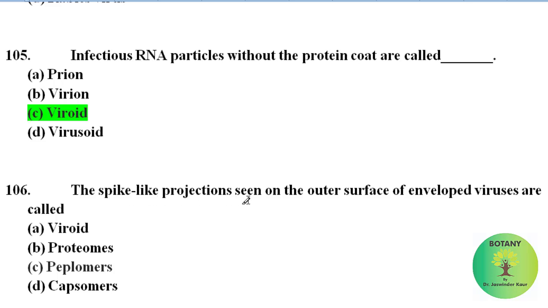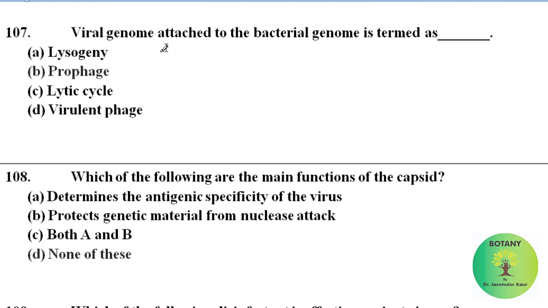The spike-like projections seen on the outer surface of enveloped viruses are called viroids, proteomes, peplomers, capsomers. Correct answer is peplomers. Peplomers are the spike-like projections seen on the outer surface of enveloped viruses. Viral genome attached to the bacterial genome is termed as lysogeny, prophage, lytic phase, virulent phage. Correct answer is prophage. Viral genome attached to the bacterial genome is termed as prophage.